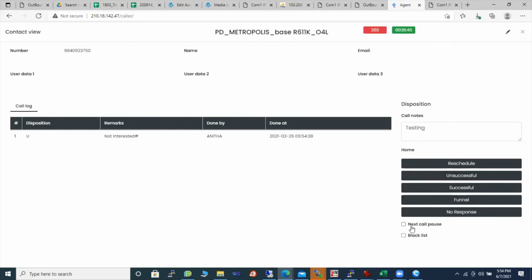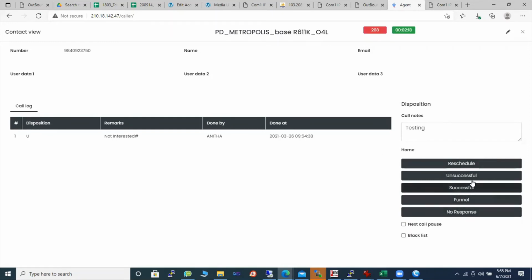Now next, what is the use of this area, that is the call notes area? It is critical, because as you are on a call, the screen will not disappear, but this disposition area will not be there. Only after you disconnect the call, the disposition area will come. Till then only call notes will be there. So you'll be able to keep on taking notes, whatever is important on the call. That will get forwarded to the disposition. And then after you finish the call, this area will come.